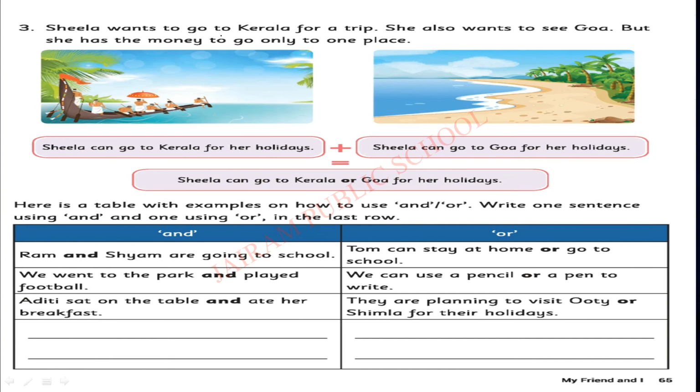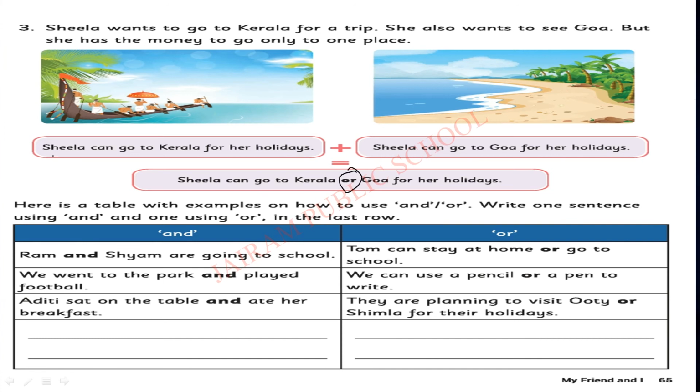Third example. Sheila wants to go to Kerala for a trip. She also wants to see Goa. But she has the money to go only to one place. She has only enough money for going to only one place. So she can choose. Here comes an option. Yes or no? So if there is an option, we should add or in the sentence.